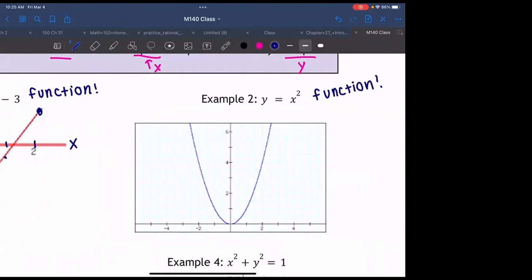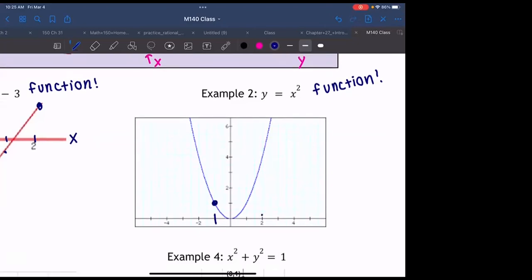Okay, this is a function because it's the same thing. For every input, like x equals 1, I'm only going to get one output, y equals 1, right? Sorry, that was -1. Okay, if my input is 2, my output's going to be 4. There's no two outputs coming out of one input. Okay, so this is another example of a function.